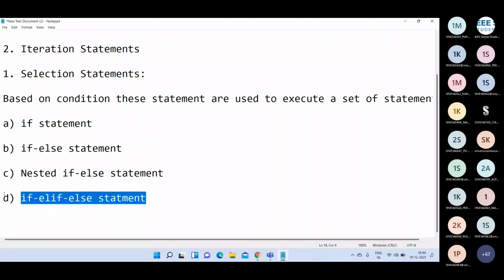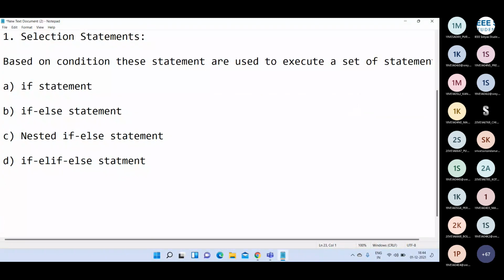Generally, in other programming languages like C, C++ or Java, we call it an else if ladder, but here we use the if, elif, else statement. These are the four different formats of if statement we are going to use, which come under the category of selection statements.